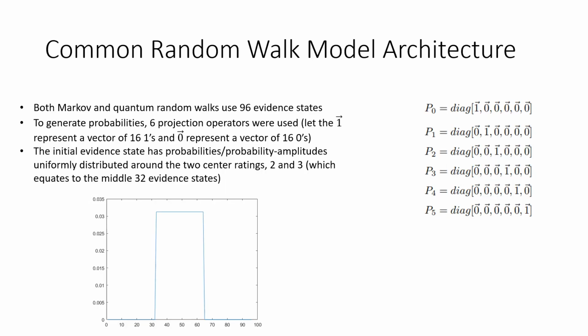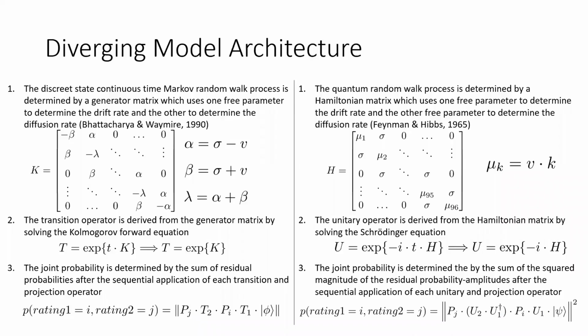The initial evidence state begins uniformly distributed across the 2 center ratings, 2 and 3, which correspond to the middle 32 evidence states. In the Markov model, the initial state is a distribution of probabilities, which is shown below, and in the quantum model, the initial distribution is a distribution of probability amplitudes. To evolve the state in the discrete state continuous time Markov random walk, we need to find the generator matrix. The generator matrix uses 2 free parameters, one to determine the drift rate, V, and another to determine the diffusion rate, sigma. The transition operator is derived from the generator matrix by solving the Kolmogorov forward equation.